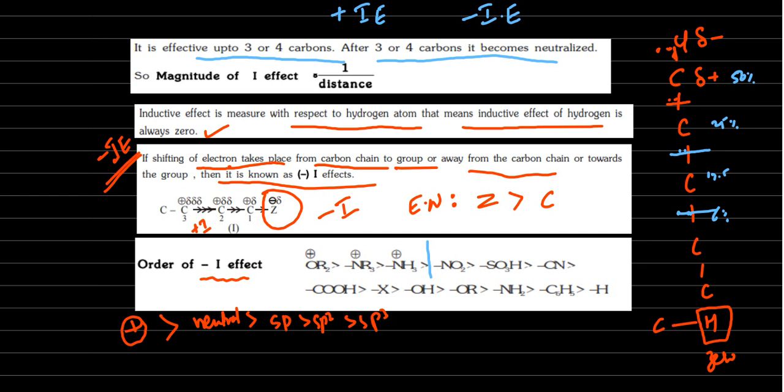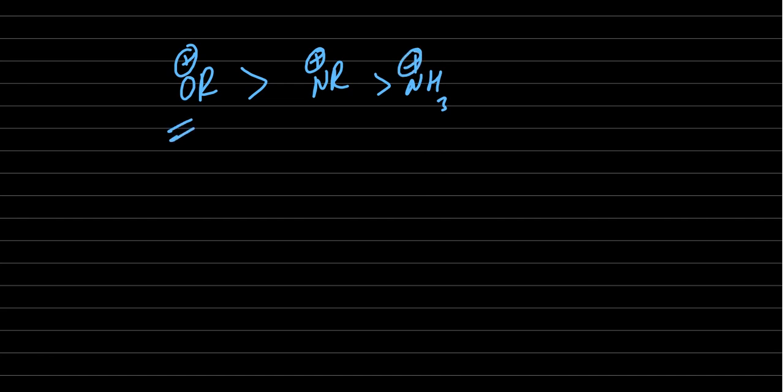Now among these positive ones, how can you decide? All are positive, but oxygen has more electronegativity. That's why OR2 plus has the higher tendency to accept electrons, then nitrogen plus. So OR2 plus is higher than NR2 plus, then NH3 plus. All are positively charged, and of course it is clear that the more electronegative atom leads.